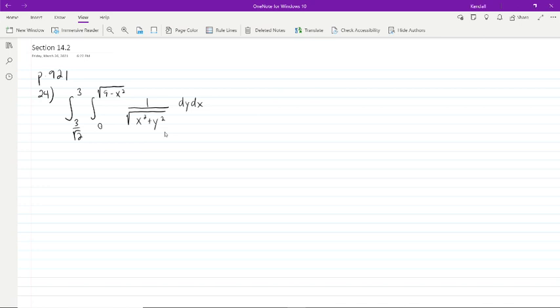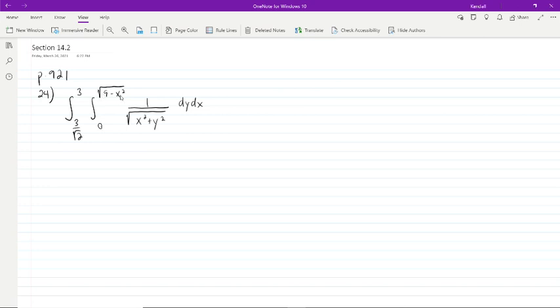So we're going to switch to polar coordinates, which should hopefully make our evaluation much easier. But first, let's sketch the region in rectangular coordinates, and then convert to polar.